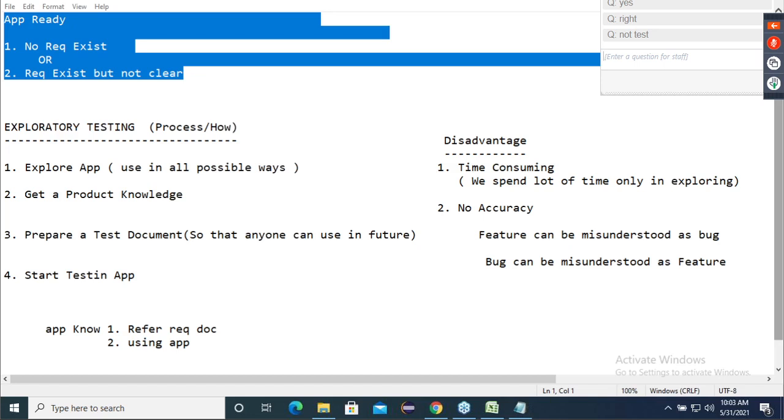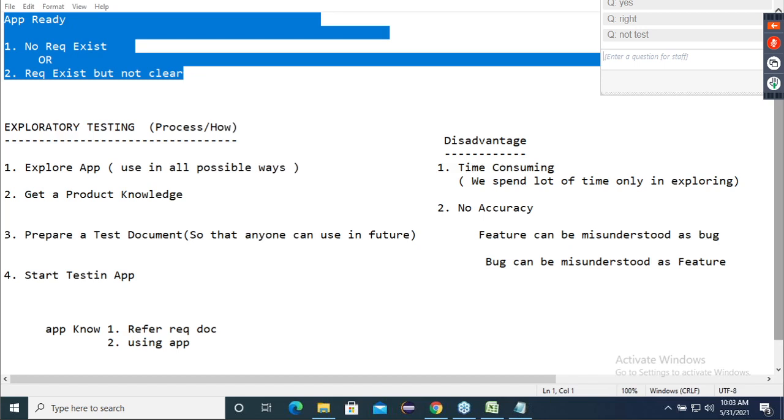And the most important thing is, sir, I don't have knowledge. More than the requirement, sir, we can't find the bugs also. Since I don't have proper knowledge of that application, I can't test that application. That is the answer which you are giving.